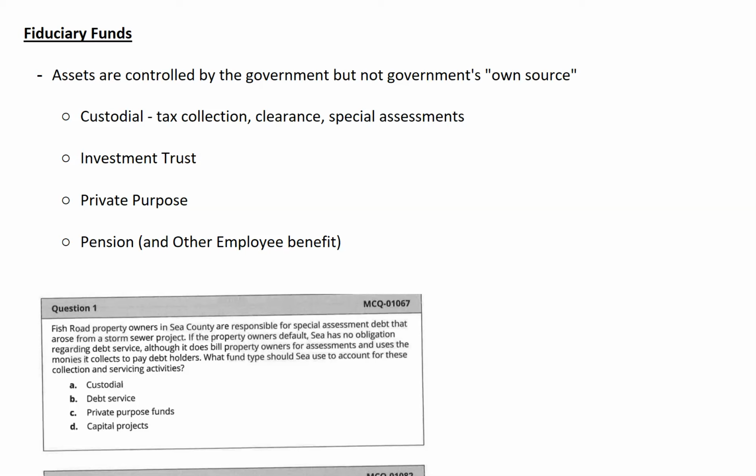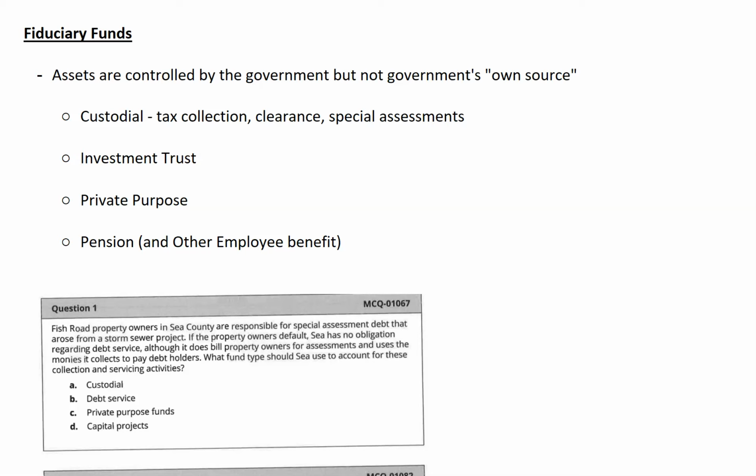Now we will learn about the last fund category, which is the fiduciary funds. This is the third or last category of the funds under the fund financial statements. In chapter 16, you learned a little bit about the names of the different types of fiduciary funds. Here in Baker concept, we will also briefly review those types of funds. We don't need to go into great detail, so let's start with what we mean by fiduciary funds.